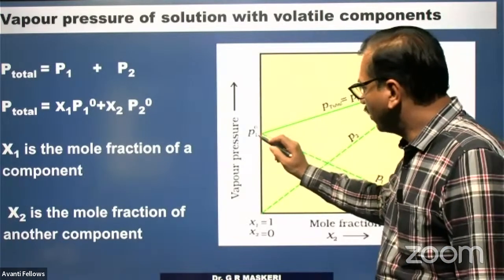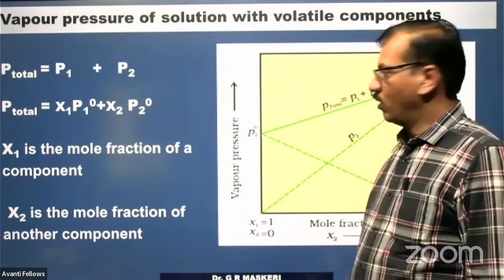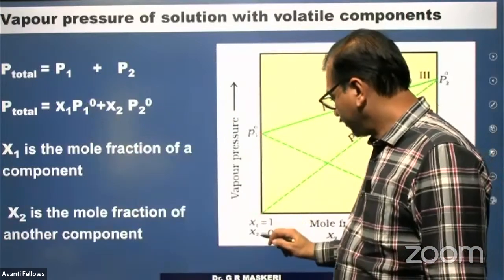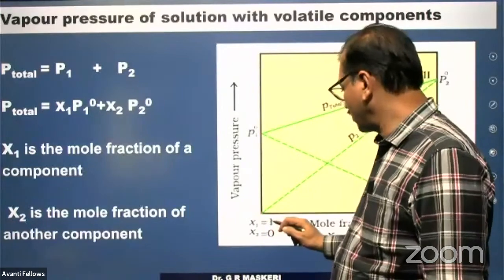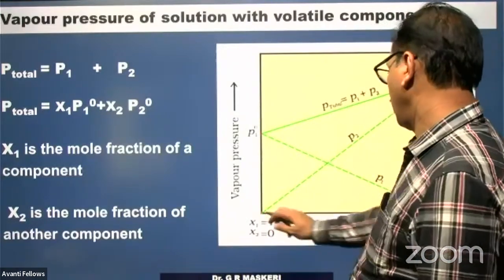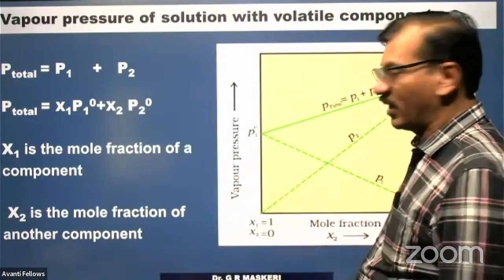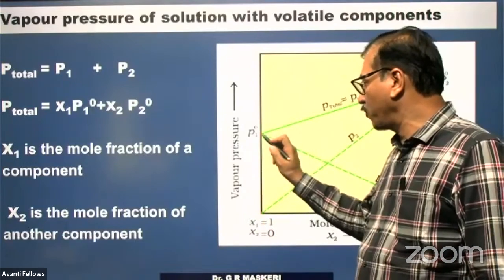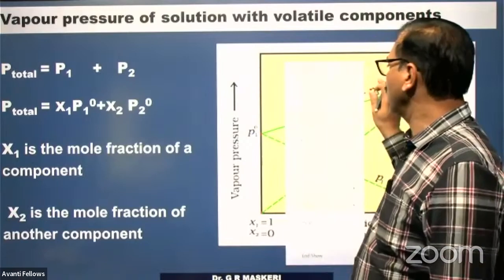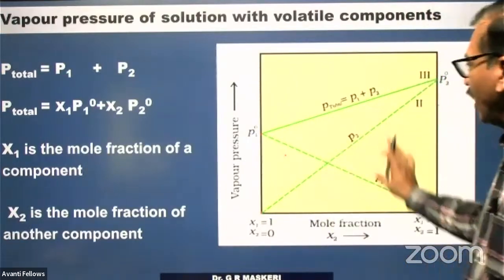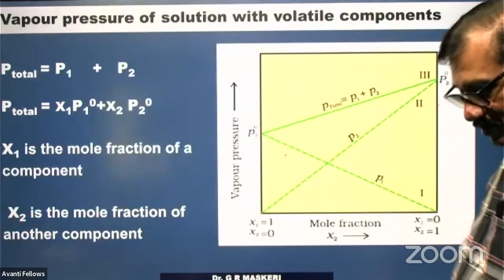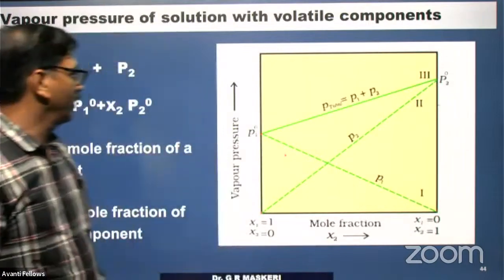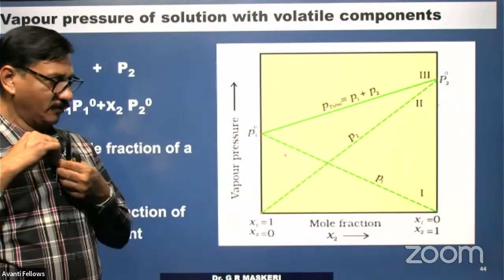Now, what is P01? It is the vapor pressure of the one component if it is pure. If X1 is 1, mole fraction of that component is 1, which means the other component is not there, only that component is there, therefore the pure component. So the vapor pressure is here. Therefore, this graph beautifully depicts the condition of the two components which are forming the solution.